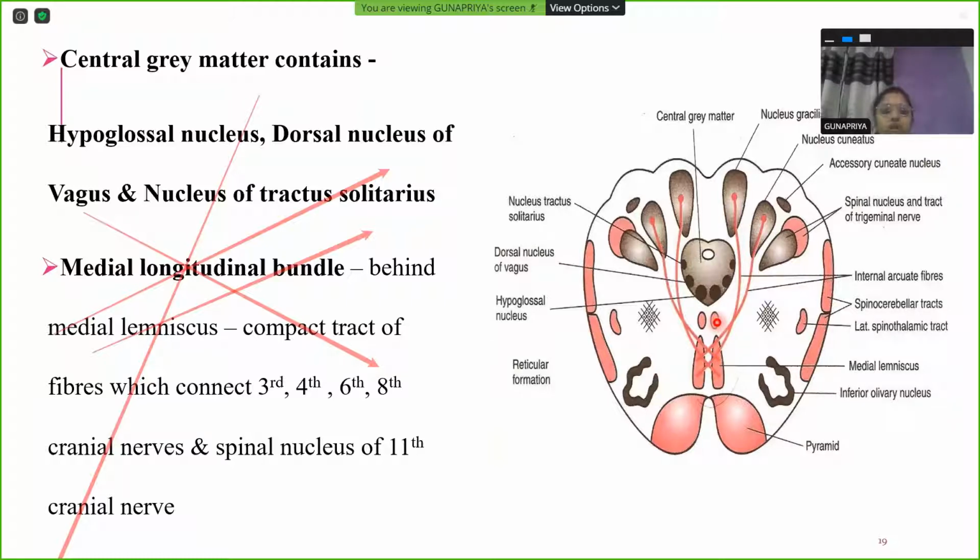A new terminology you're listening to now, medial longitudinal bundle or medial longitudinal fasciculus. It's lying just behind the medial lemniscus. It's a compact bundle with a large number of nerve fibers which connect the 3rd, 4th, 6th, 8th cranial nerves and the spinal nucleus of the 11th cranial nerve. So now you might wonder why it is unnecessarily connecting the nerves which are innervating the extraocular muscles of the eyeball, the nerve that is concerned with vestibulocochlear function, and the spinal part of the accessory nerve, which is totally going to the neck and supplying two muscles.